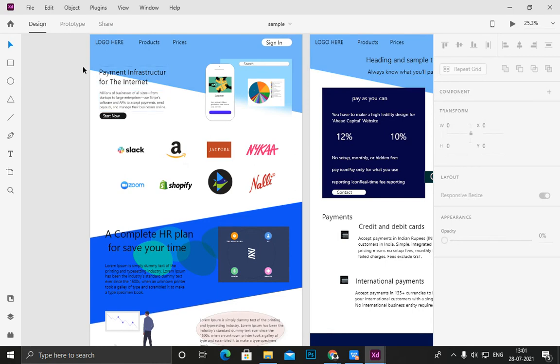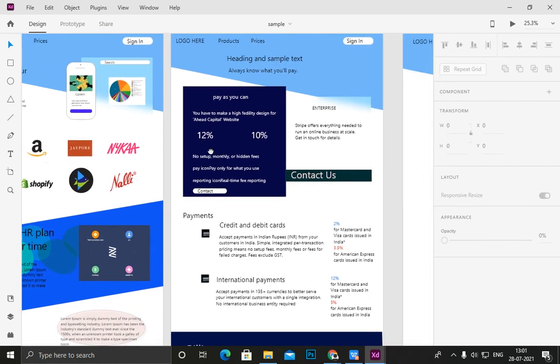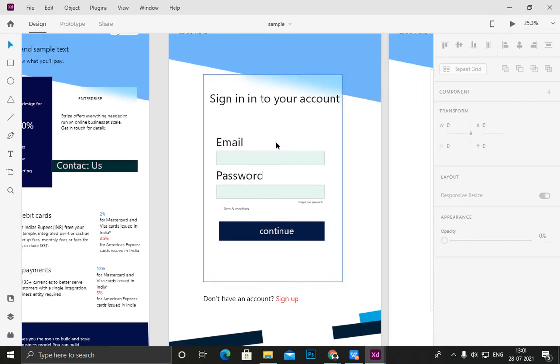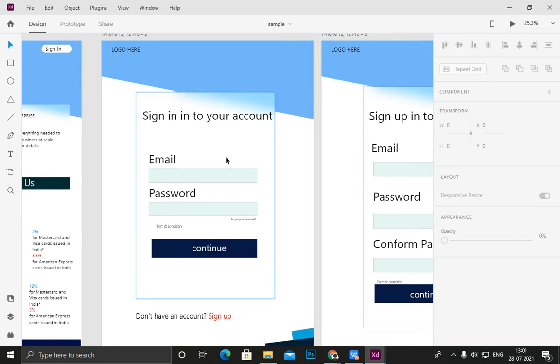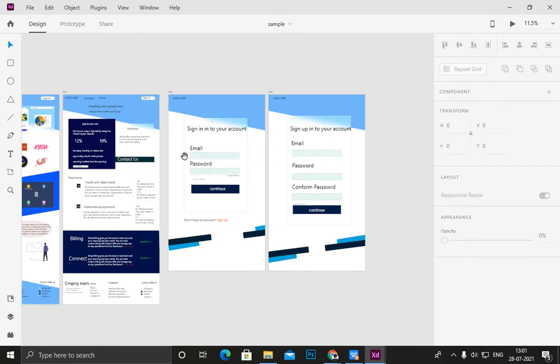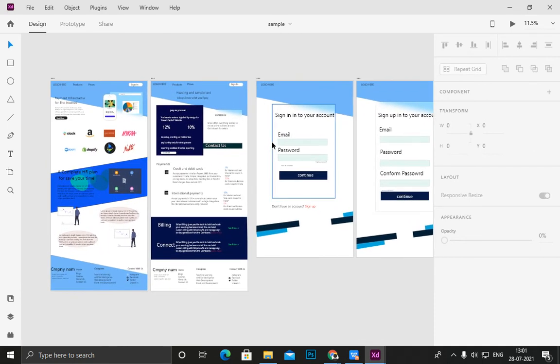Okay, this is our landing page, this is our about page, and if any user wants to log in to their account, this page will look like this. And this page will look like this if a user wants to create an account. Before you build any website, you need to draw the website skeleton on pen and paper or in any digital software.